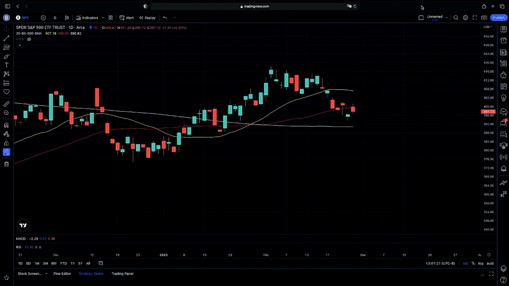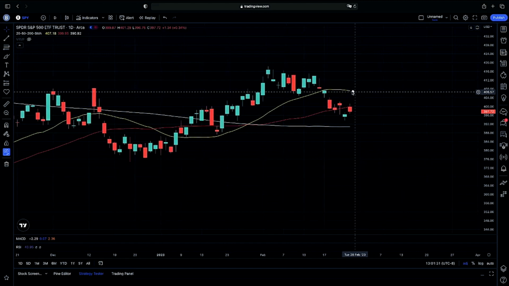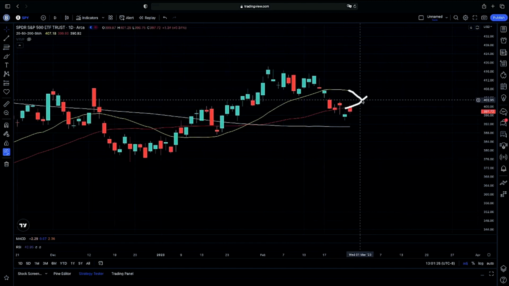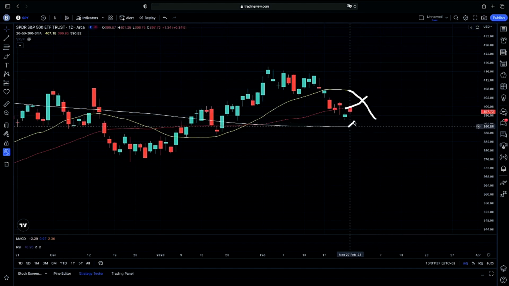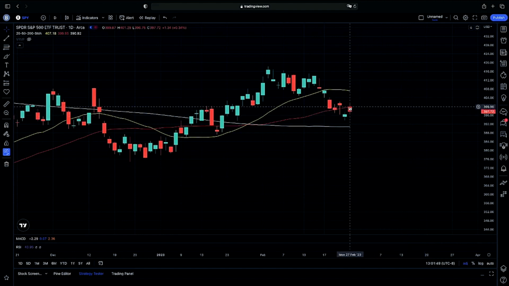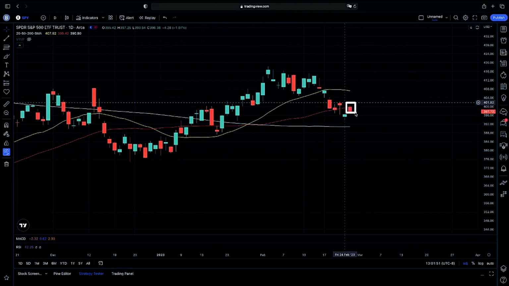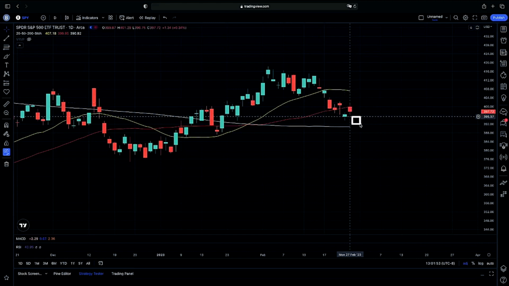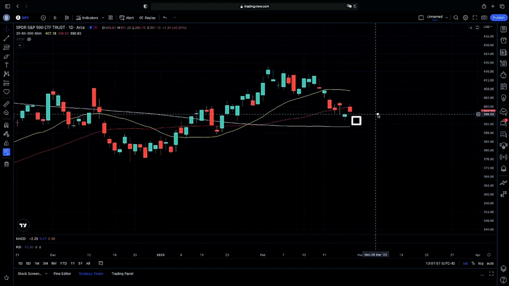Again, if we're going to be shifting from bullish into bearish momentum, our 20-day moving average going into the rest of this week will continue to curl back over, drop below our 50, and then drop below our 200-day if we're going to continue on lower from there. So again, that is our overall bearish momentum play. If our 20-day drops below our 50, and our 50 drops below our 200, that would be that overall bearish case scenario. So at this point in time, we are testing our 50-day, sitting within consolidation, looking to see if we will retest our 200-day for, again, another possible bounce.